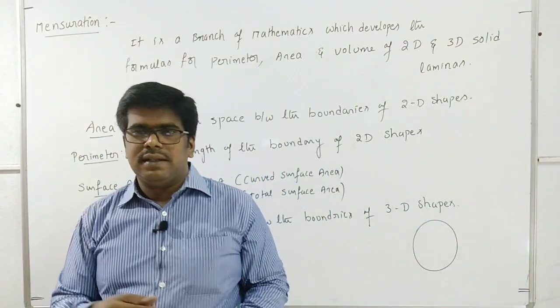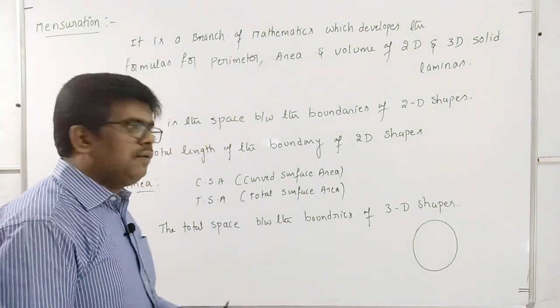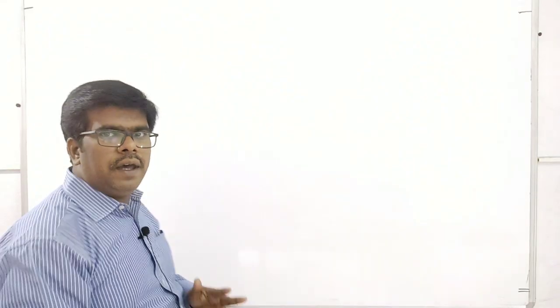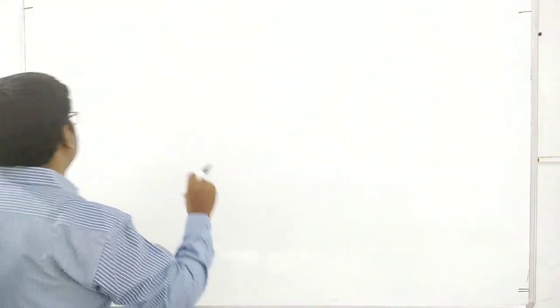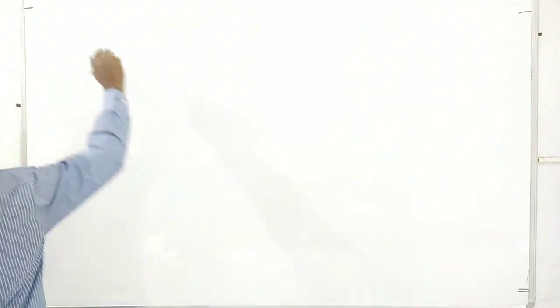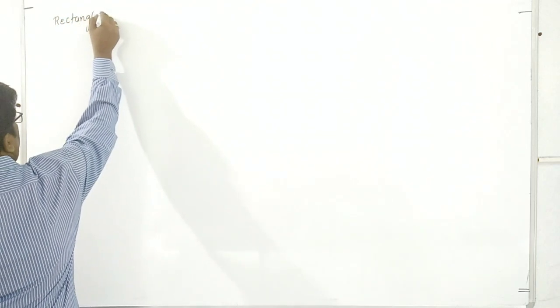Now we will be discussing some of the formulas for different shapes of bodies. So now we are going to discuss the areas as well as the perimeters of a few shapes. The first one we are going to discuss is the rectangle.